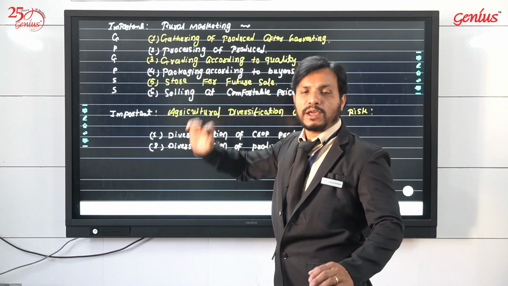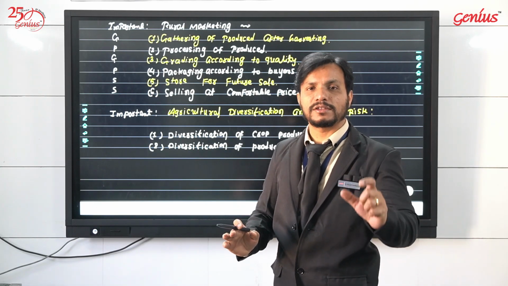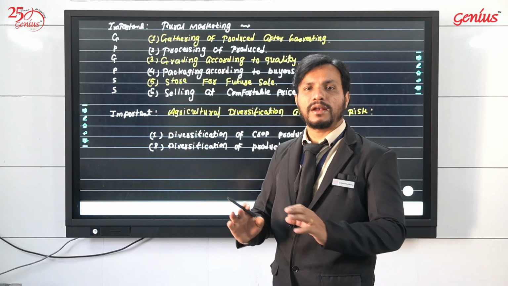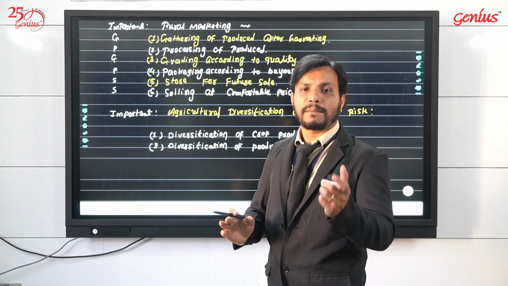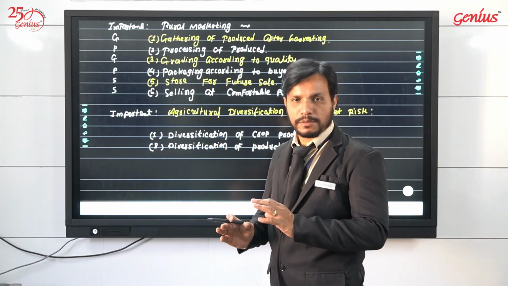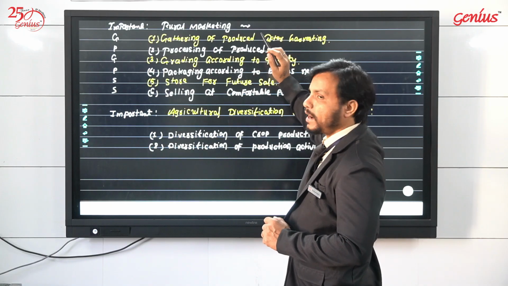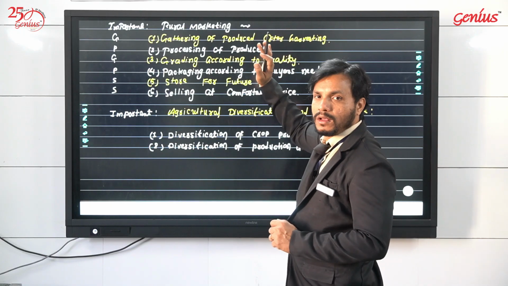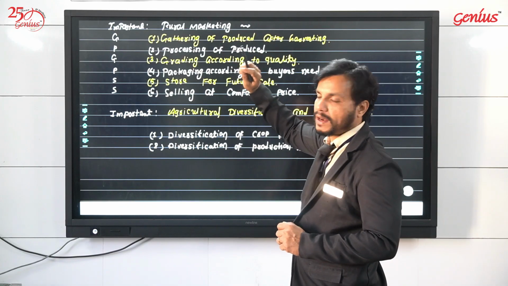To give a platform to the rural produce, whether it is an agricultural product or any such other produce that has been produced by the villages, especially by the rural areas. So when those particular products come to a particular platform for selling, that is rural marketing.